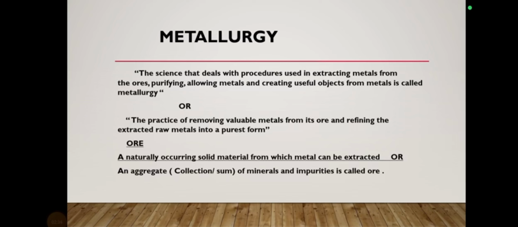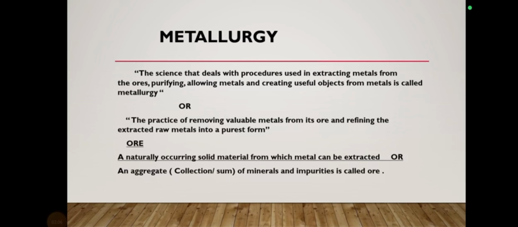Metallurgy, as the name indicates, is related to metals. The very first step is the extraction of the metal from its ore, then its purification and alloying of the metal, making it usable. All of these procedures are included in the term metallurgy. It is the removal of useful metals from their ores. There are some new terminologies which we are going to use in these metallurgical operations.